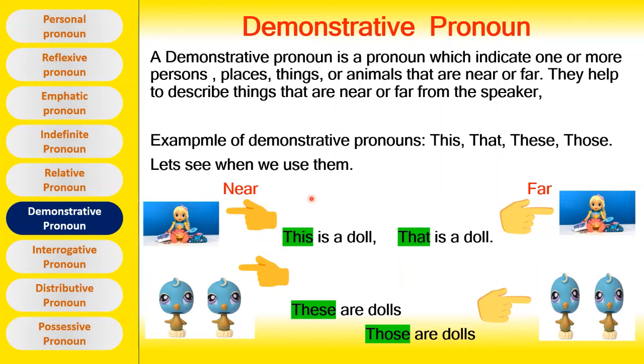Let's see when we use them. When a doll is near, we use this. This is a doll. When the doll is far, we use that. That is a doll. And let's see the examples of plural nouns. When the dolls are near, we use these. These are dolls. When the dolls are far, we use those. Those are dolls.